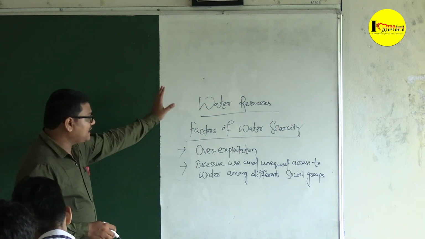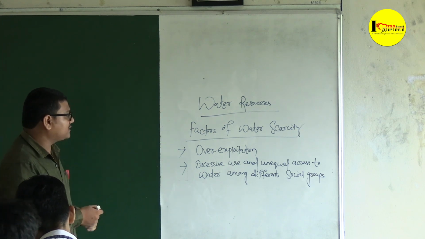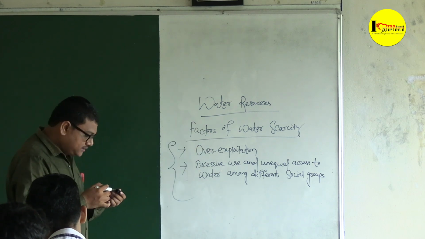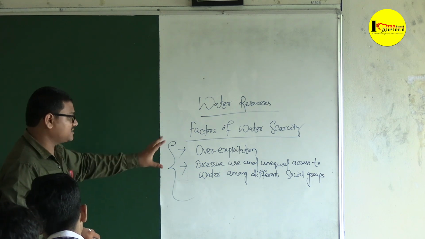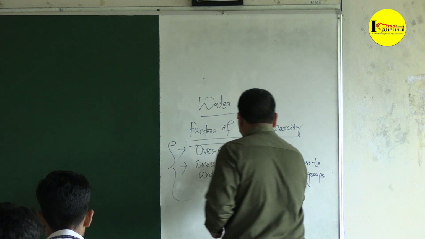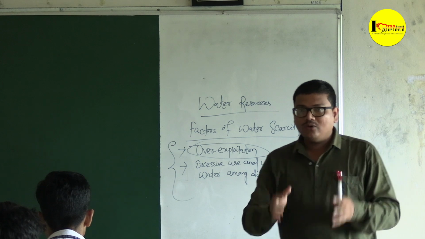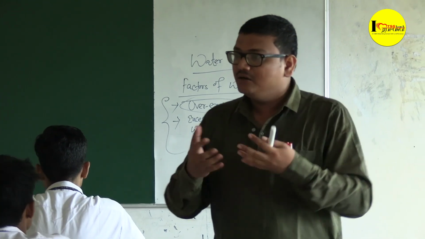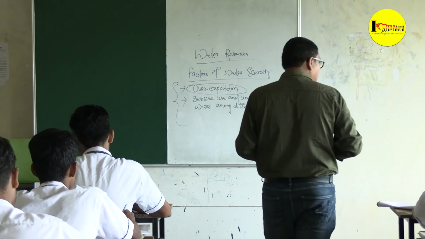So first we have to understand, this is called the factors. The factors of water scarcity. In general, these are the real factors for water scarcity nowadays. First is what? Over exploitation. Over exploitation means what? Nowadays, due to the growing population, definitely we need more water resources. And next is what?